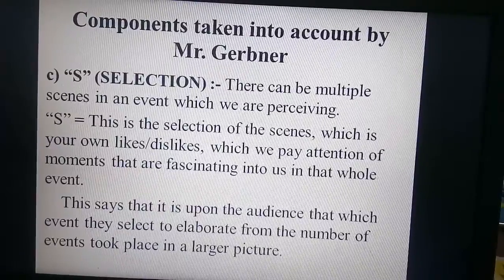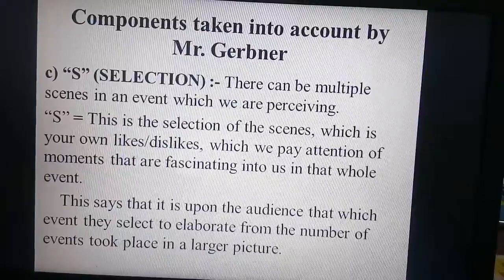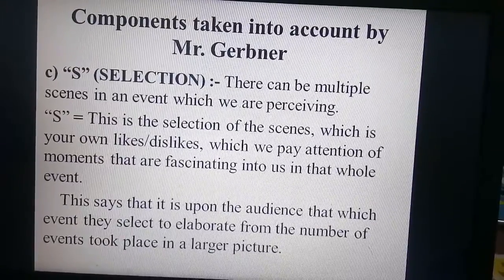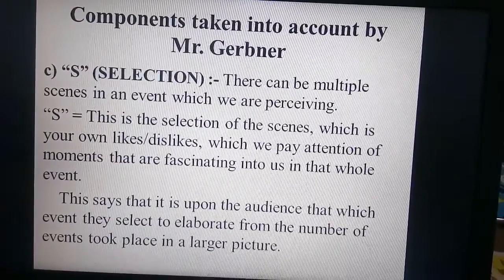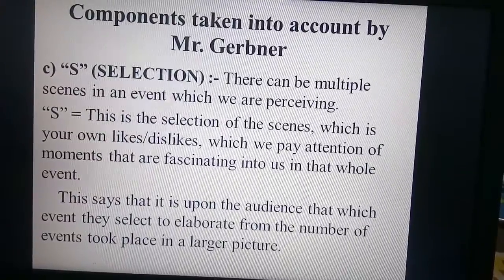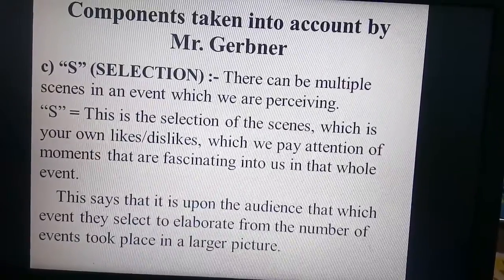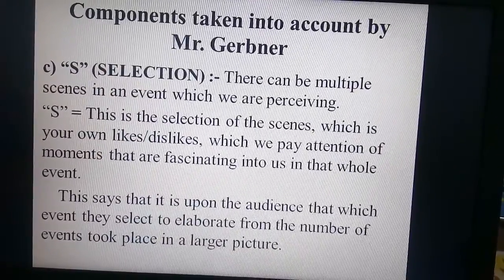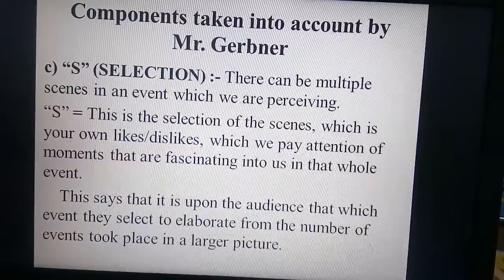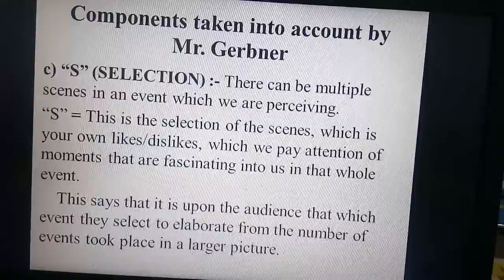Now S denotes the selection of the scenes on the basis of your own likes and dislikes, the scenes we pay attention to at the moment that are fascinating to us in that whole event. This says that it is up to the audience which event they select to elaborate on from the number of events taking place in the larger picture.